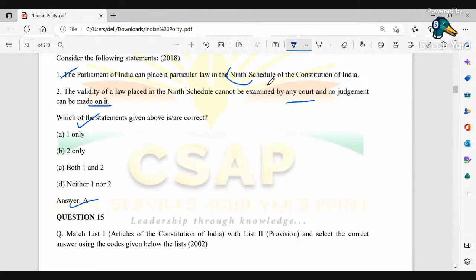ठीक है, तो आज हम लोग जो 9th schedule में देखते हैं, okay, that is the abolition of the zamindari system. So basically it deals with the land reforms. Okay, so it deals with the state acts and regulations that deal with basically the land reforms and even the abolition of the zamindari system. Okay, तो ये हम लोग ने अभी भी पढ़ा है कि ये फर्स्ट अमेंडमेंट एक्ट 1951 के तहत आया था. Okay, and we could see